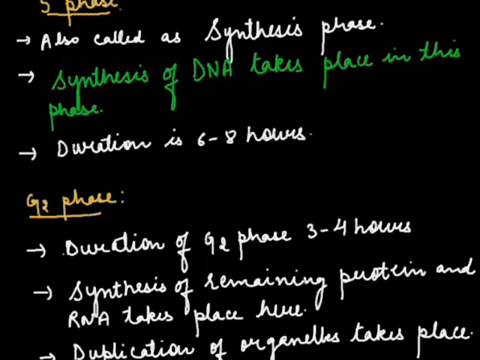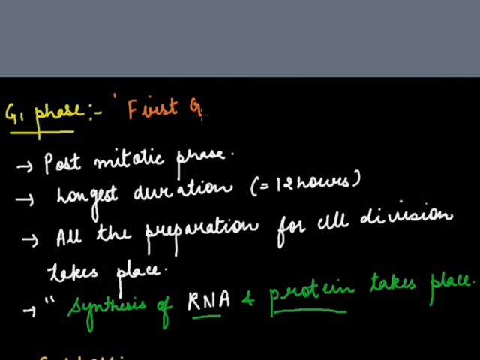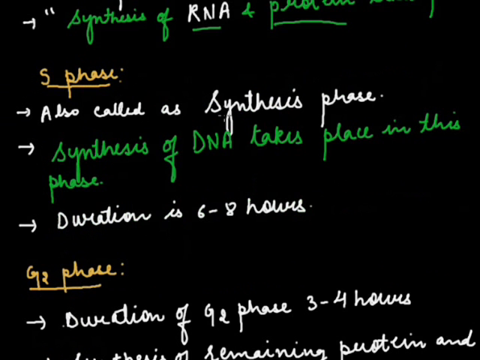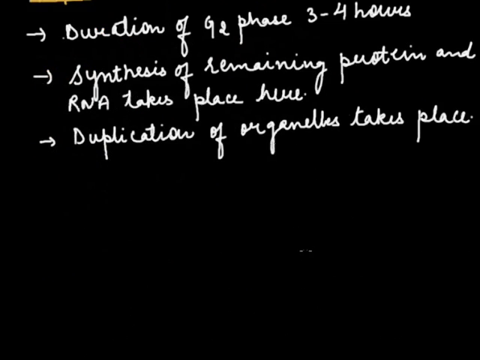And one more thing I forgot to tell you, students, this G1 phase is referred to as the first gap phase. This G stands for gap. Similarly, this G2 phase is referred to as the second gap phase. After this G2 phase, the cell undergoes division.